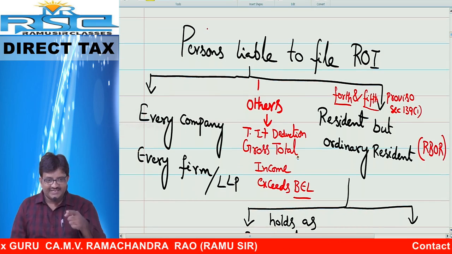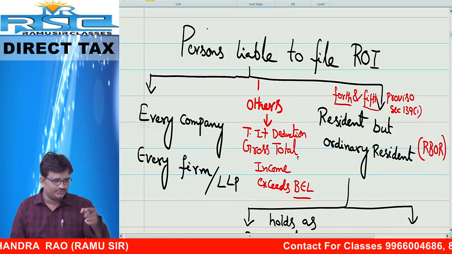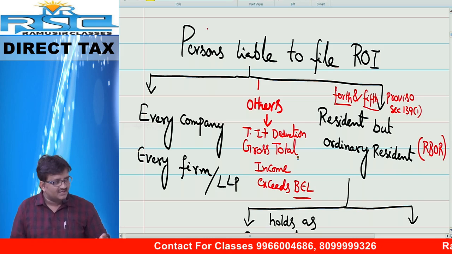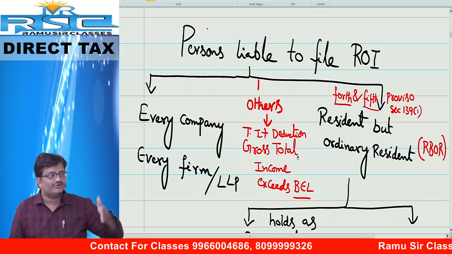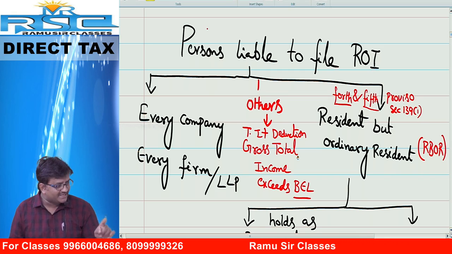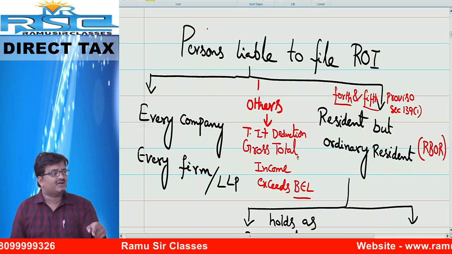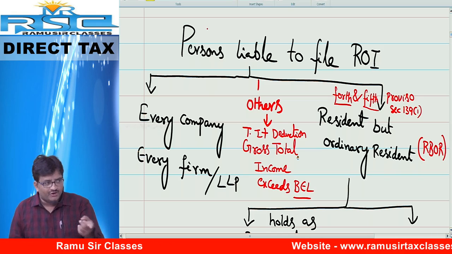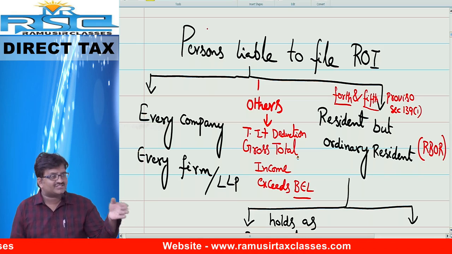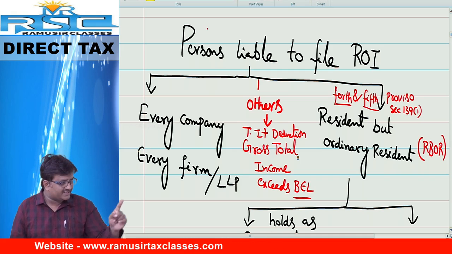First one, every company is liable. I repeat, every company is liable to file the return. One company is in losses, one company in profits, one company just started. Every company is liable to file the return. If you are a company, compulsorily you have to file the income tax return. Even though you have positive income, losses, break even, or have not started operations, every company has to file the return of income irrespective of income.